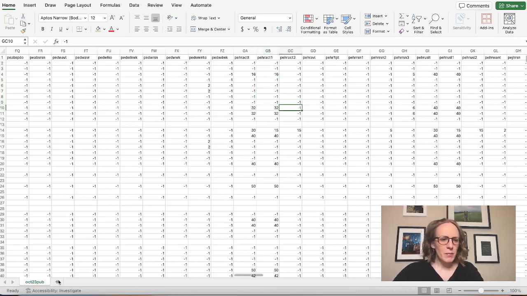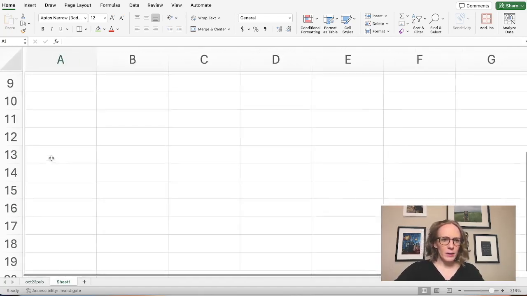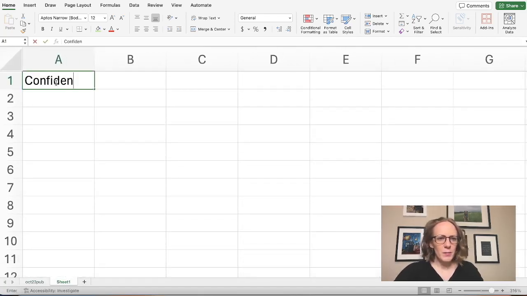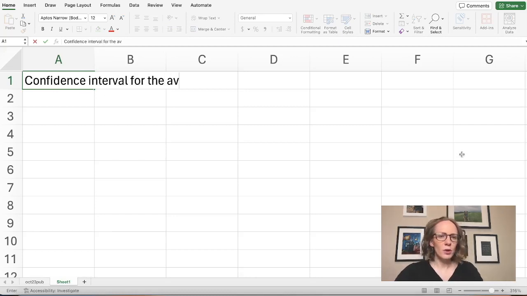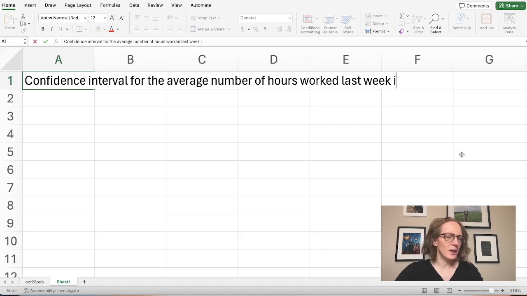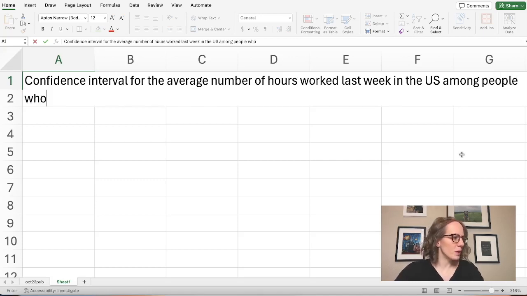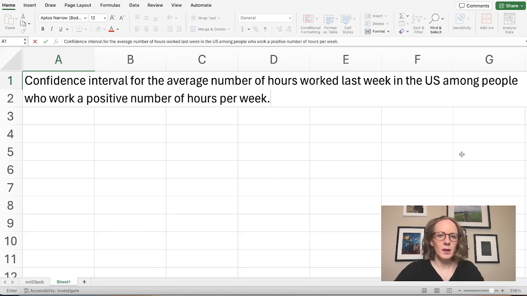So I'm going to make a new sheet in Excel, and I want to start out by making a confidence interval for the mean number of hours worked last week in the US. I'm going to think about just cases where someone put something that was non-zero, so among people who work a positive number of hours per week. And just as a note, we're looking at that PEHRACT1 column.